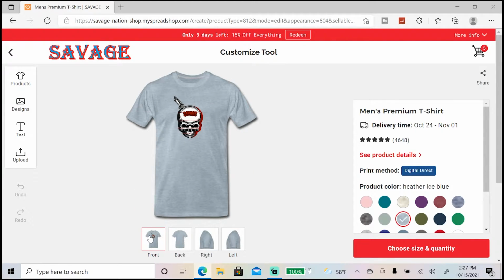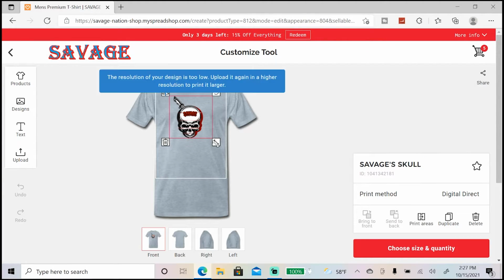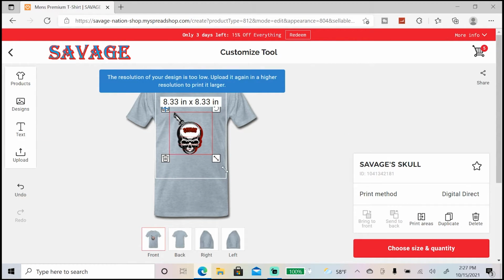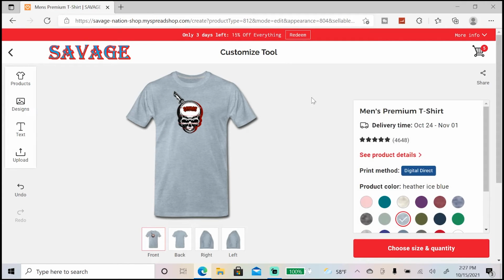If you would like to change the design itself and make it bigger, smaller, whatever, you just click on it, then they'll give you a little resize space and you can control where you have it, how big it is. Now for this design right here, I already got it maxed out, so you feel me, it won't let me go any bigger, but I can go smaller if I want to. But I just max it out at the biggest. Then I put it right here in the chest. That's where I would get it if I was to order this one.